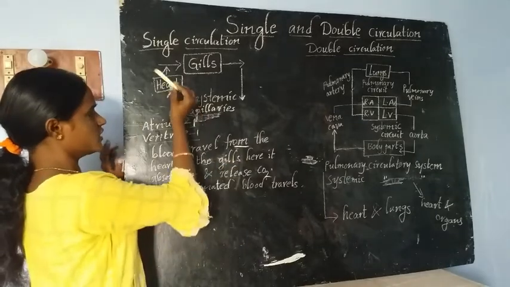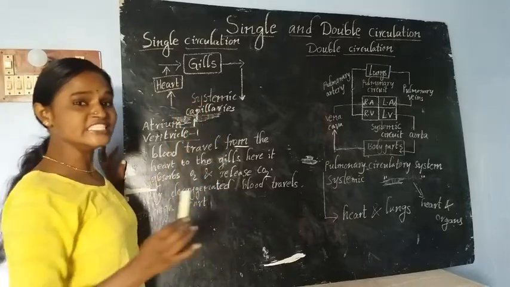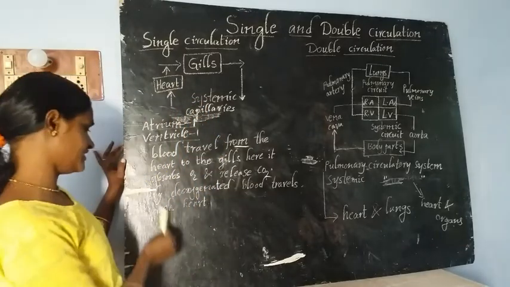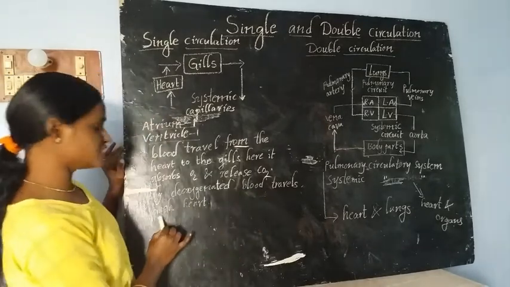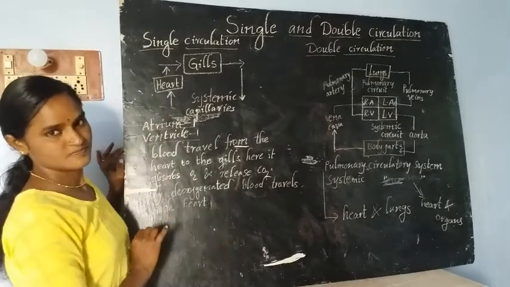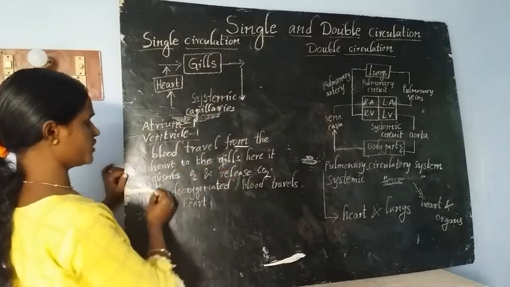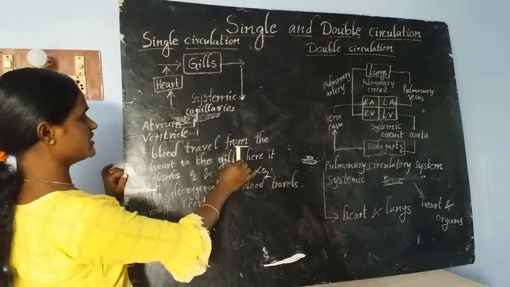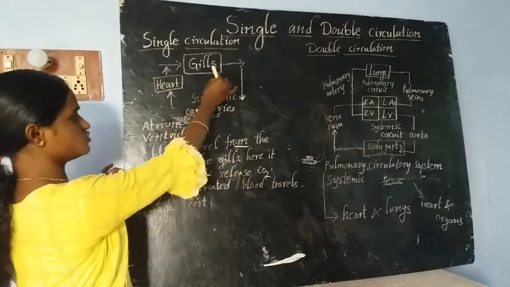Here, the heart of the fish is capable of carrying only deoxygenated blood. See here, only deoxygenated blood travels through the heart of the fish. Then blood travels from the heart to the gills.